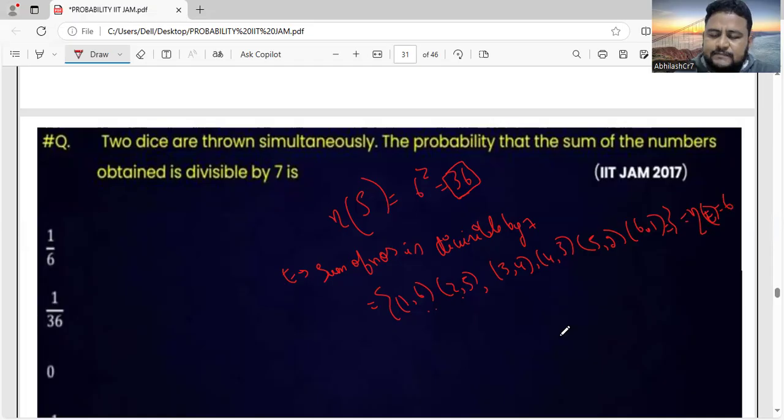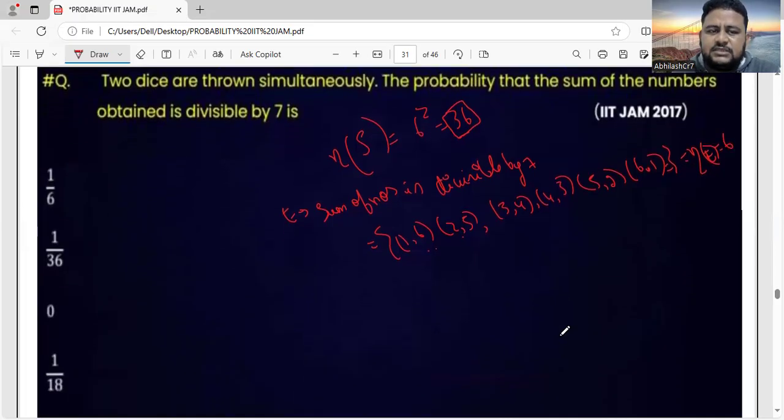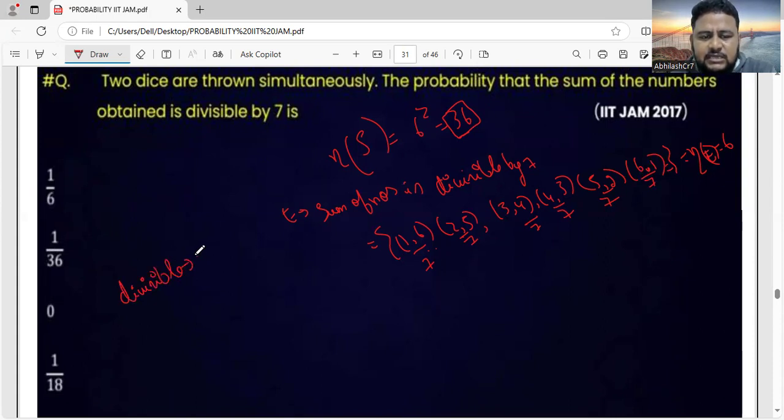And they're asking the sum of the numbers is divisible by 7. Here the sum is 7, here also 7, here also 7. Divisible by 7 means the numbers 7, next 14, next 21, like that.